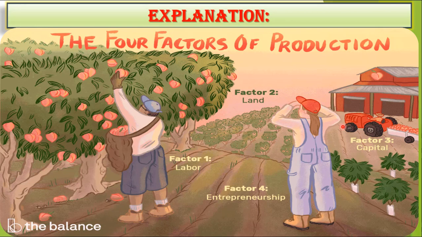The first factor, that is working hard and plucking these fruits, is known as the labor. The land where he is working on that farm is known as the land. That is the second factor of production. The third factor is the capital. The capital that is invested by this person, that is the entrepreneur, in order to carry out the day-to-day as well as the long-term activity of production, that is the capital of the business. And this capital is also further divided into 2 parts. First is the fixed capital and another is the working capital.